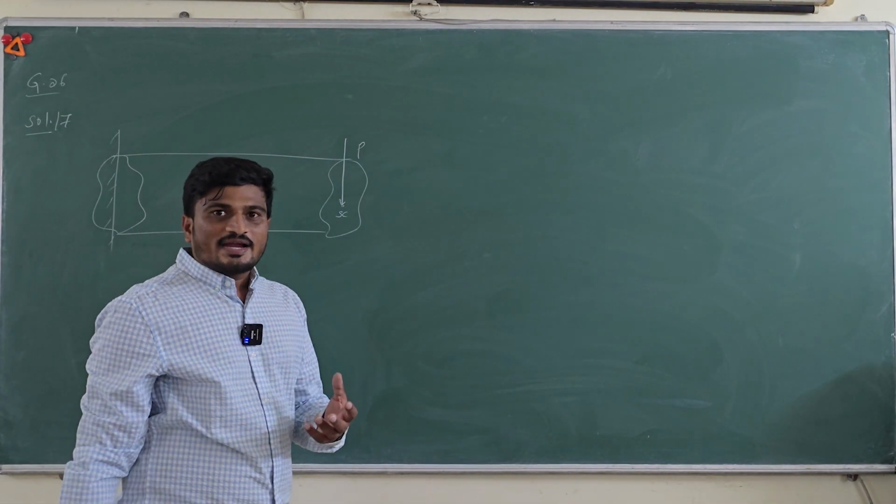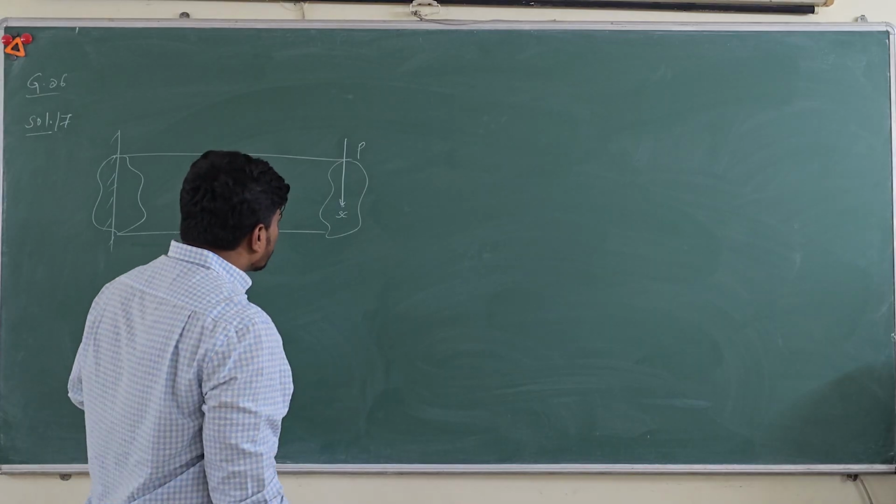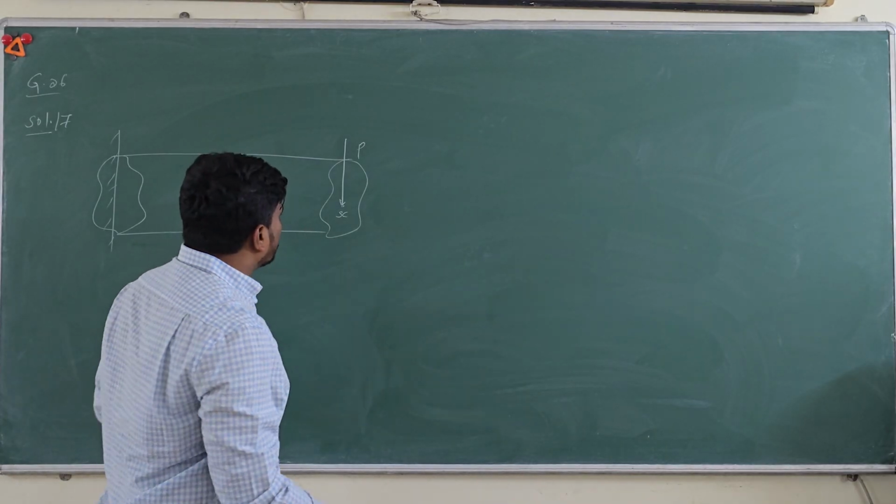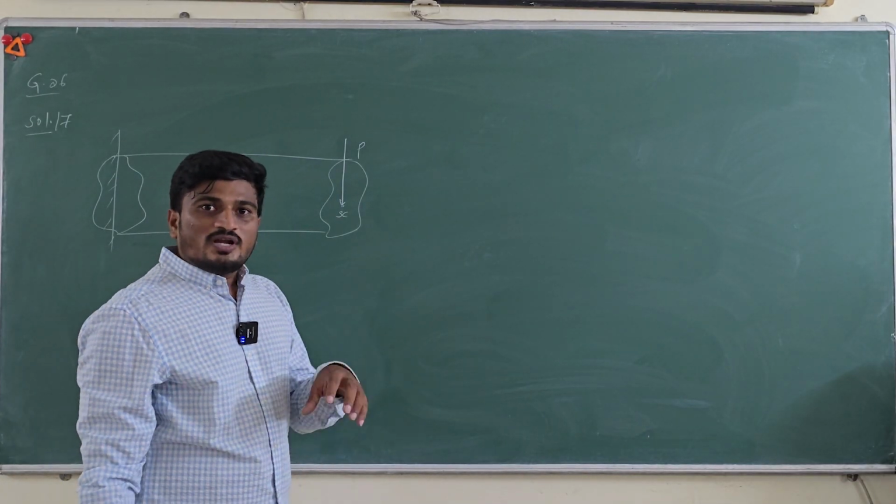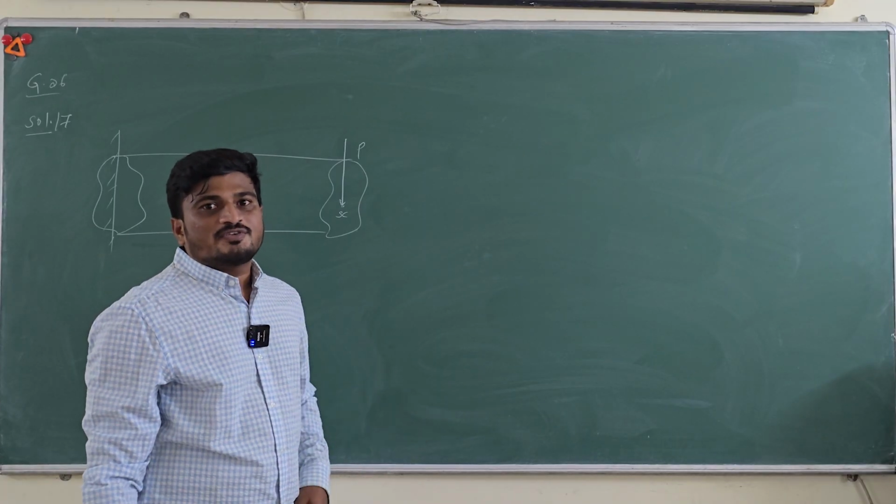If you know the basic idea of the shear center, it is the point on the cross section where the beam undergoes only bending and there won't be any twisting.